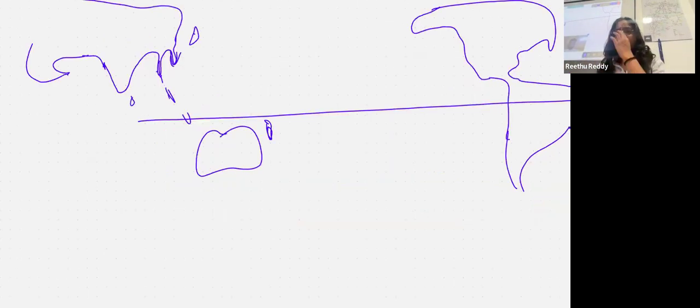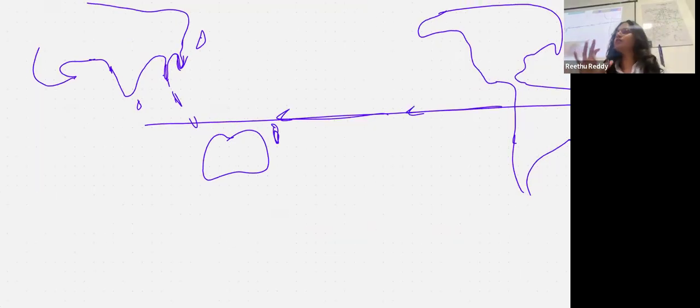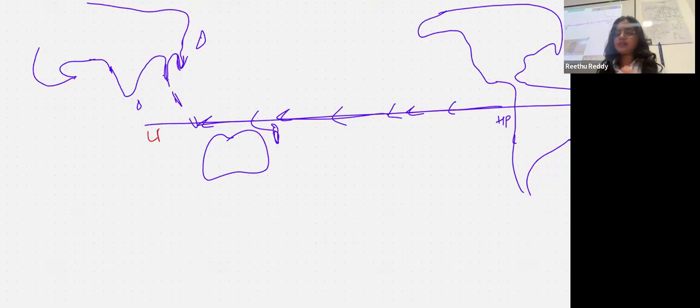Walker circulation is just the name given to the circulation of the Pacific Ocean that should go this way. Do you see the arrows going this way? It should go this way, Walker circulation, because there is a high pressure area here and a low pressure area here, generally. That's how it happens. But sometimes the difference between this high pressure and low pressure increases.